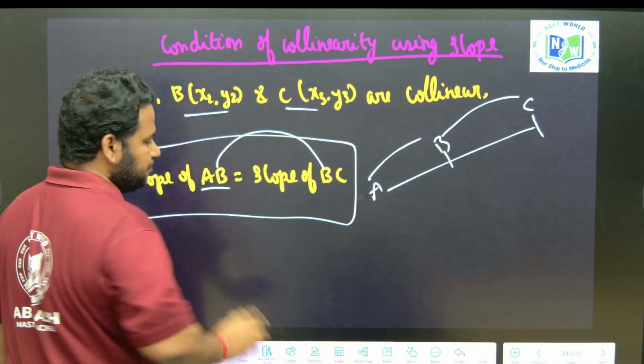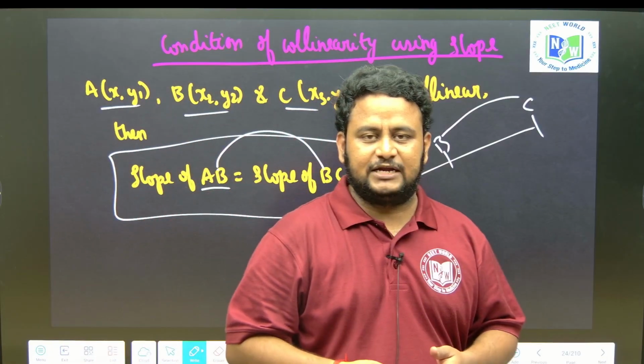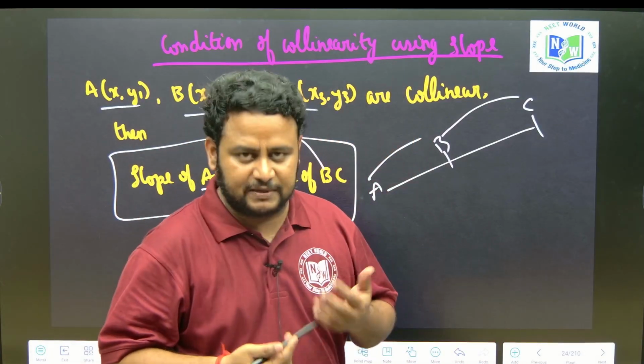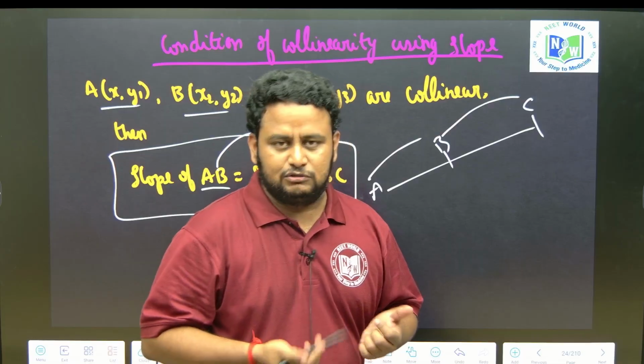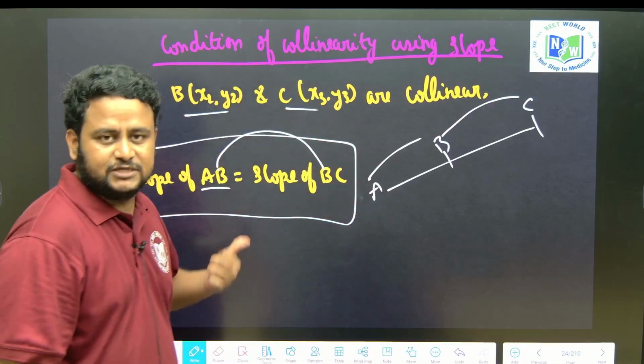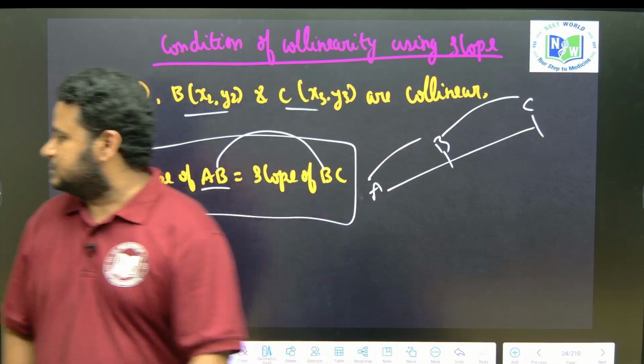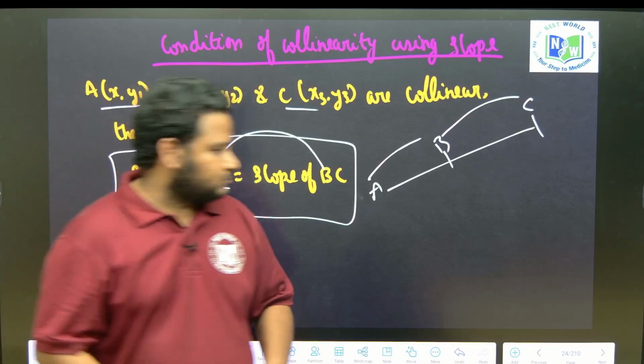While talking about the condition of collinearity, I told you we learned it using the distance formula, using the area of the triangle, and also by using the slope. This is the condition of collinearity using slope. Got it? So proceeding further.